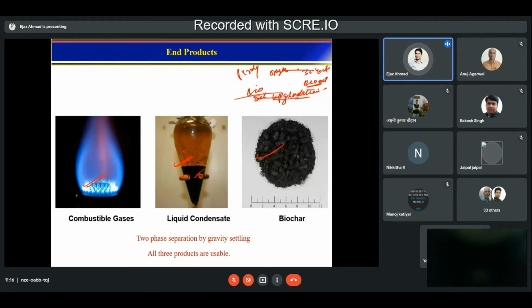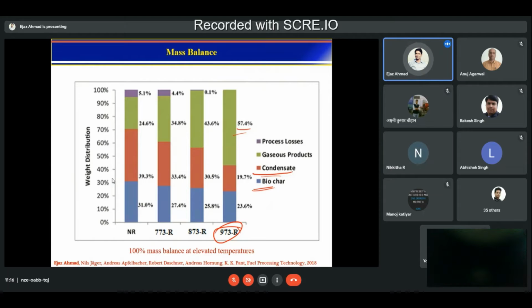Now if you look at it, there are 3 products. I hope you looked in the video. There were 3 products: combustible gases, liquid condensate, and biochar. This biochar can be used in power plants. If I reduce the temperature, you will get more biochar that can be used as a solid fuel in power plants. But in the power plant also you will gasify it to convert it into syngas, CO plus H2, so we are already making it here.